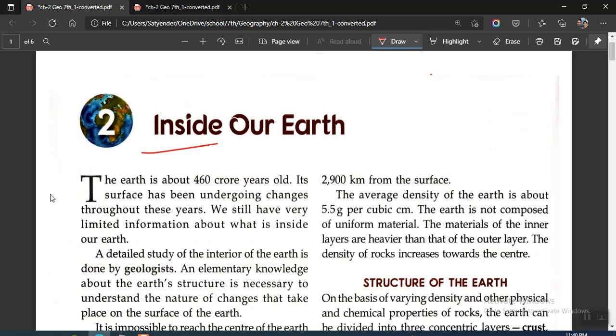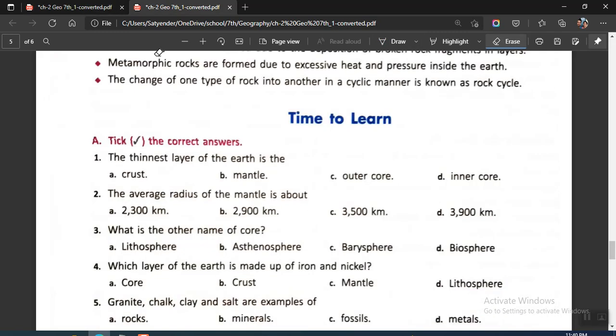Hello students, today we will be discussing the second chapter of geography, that is inside our earth. So let's get started.